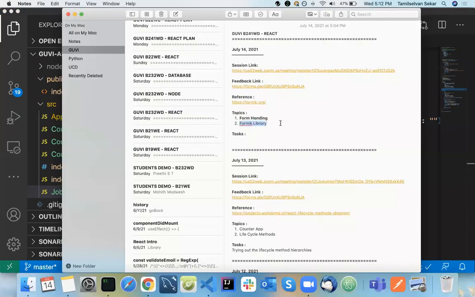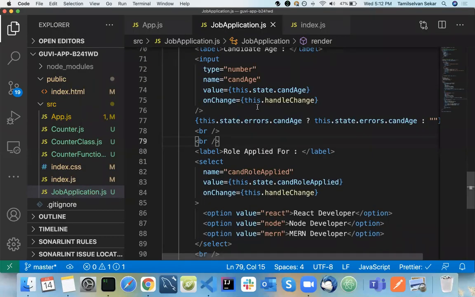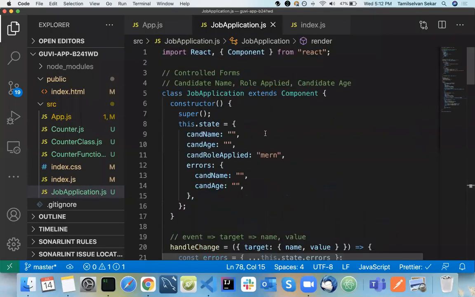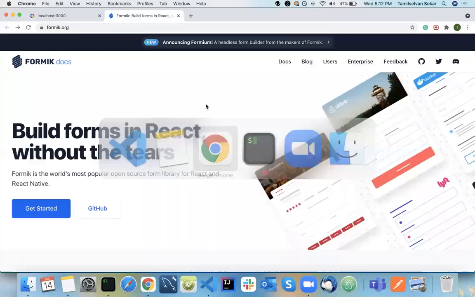But some current companies, not the leading companies, most of the companies are now preferring the Formik library. They are migrating certain forms to Formik because their job is easy. Suppose you want to create an application in a day, you can go ahead with the Formik library, and it's as simple as that. So let's go on to the Formik library.